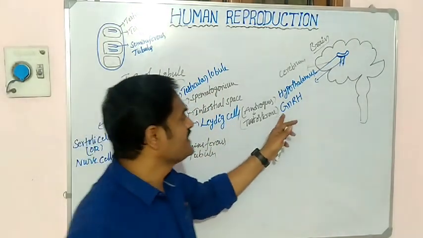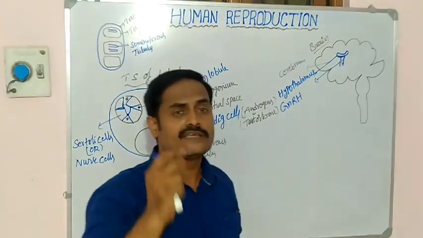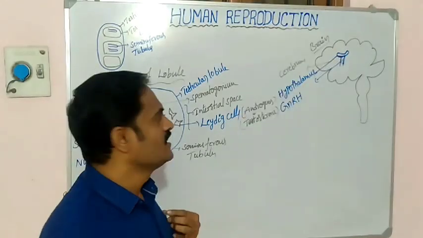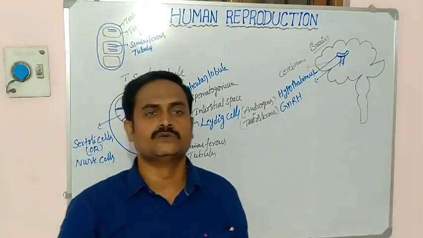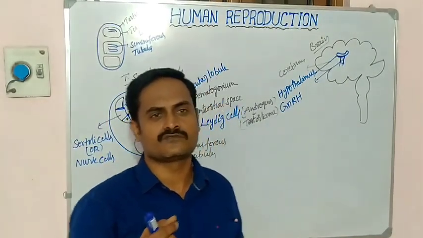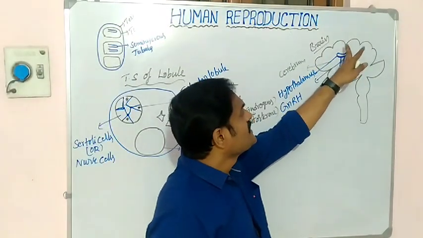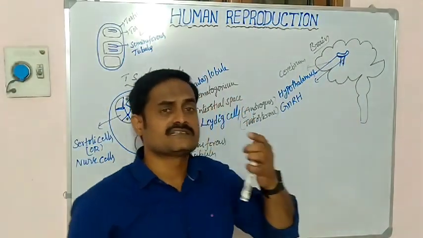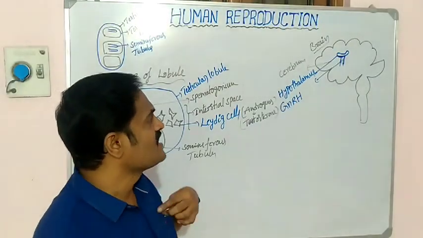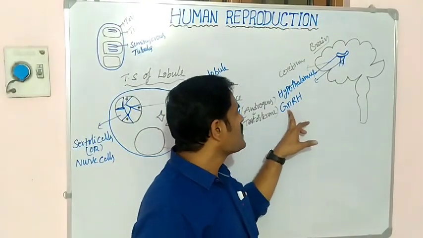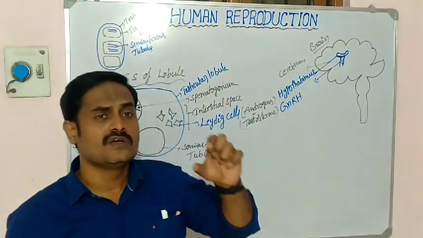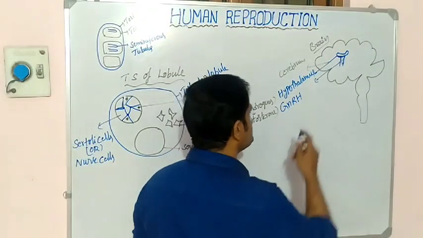When the boy reaches 12 or 13 years of age, during that period, the hypothalamus starts to release this hormone. What is the name of that hormone? GnRH.